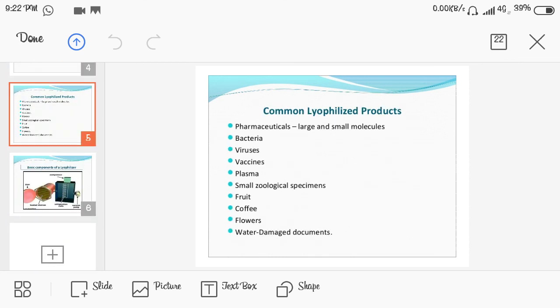Then common lyophilized products are pharmaceuticals, large and small molecules, bacteria, viruses, and vaccines, plasma, small zoological specimens, and fruit, coffee, flowers, and water damaged documents. So these products are found related to daily life. So these are the products related to lyophilization.